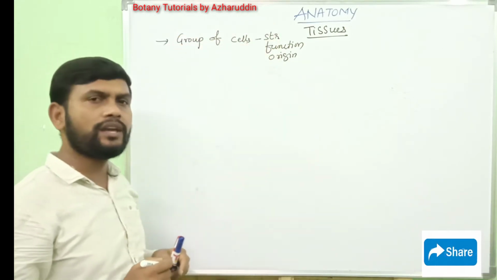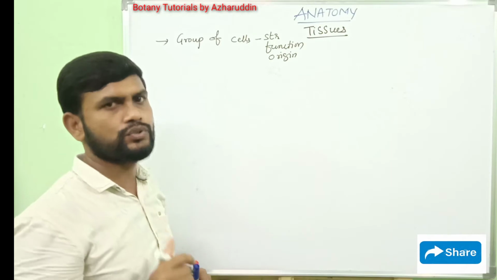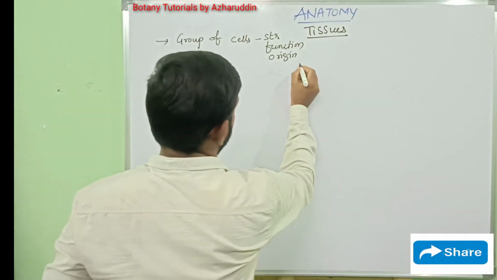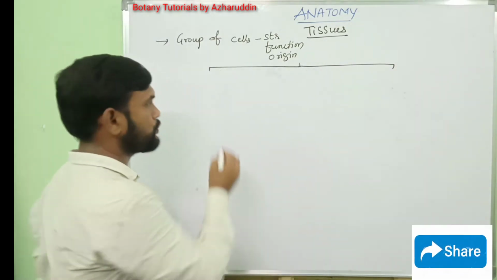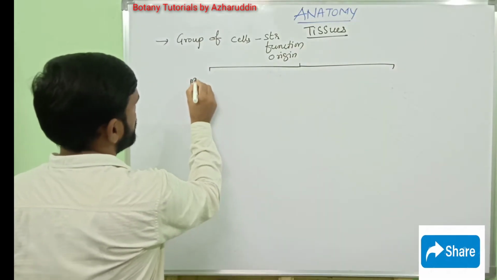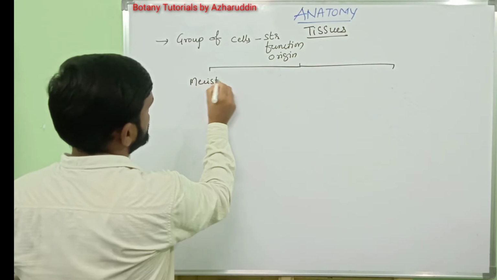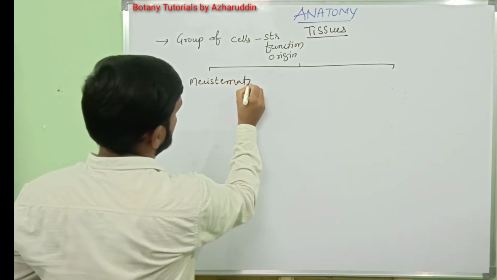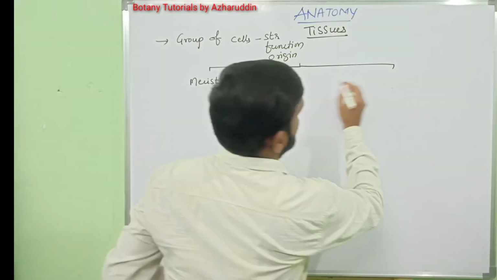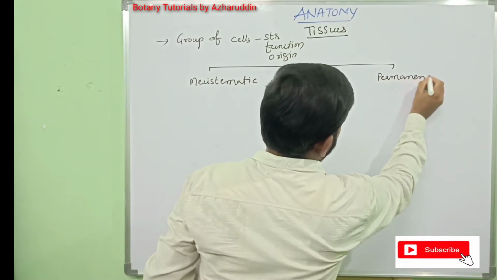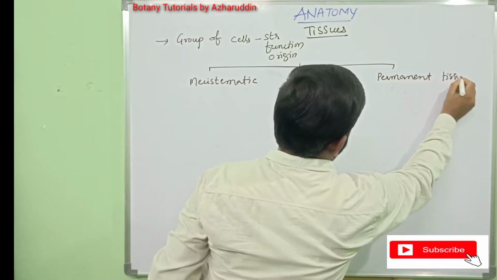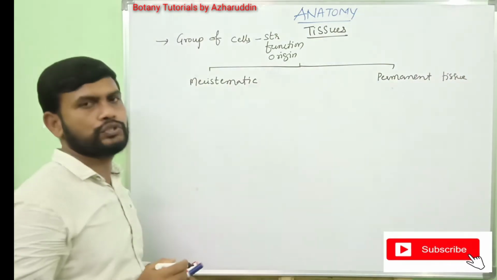In the plant body, mainly two types of tissues are found. They are number one, meristematic tissue and number two, permanent tissue. Okay. What are meristematic tissues?